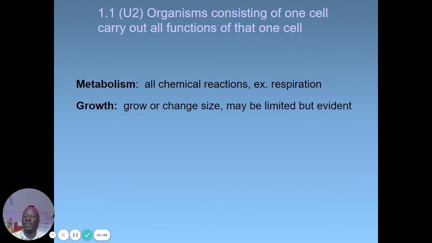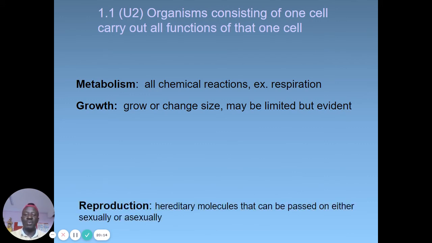Growth, or change in size, may be limited but evident. So all chemical reactions can take place in one single-celled organism. There is growth, but growth is not exaggerated. Growth is limited, but there is some change in size.